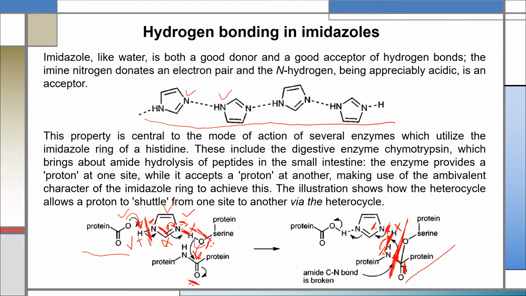So after that, this negative nitrogen shares its excess electron with this carbon, and due to this sharing, the pi electron between this carbon and nitrogen will be shifted to this nitrogen. So nitrogen will become negative and this carbon will become positive. After that, this negative nitrogen can share its excess electron with this positive carbon. So no charge will be here on nitrogen and carbon.